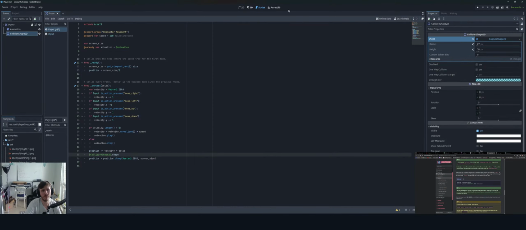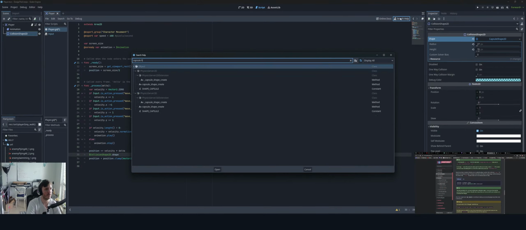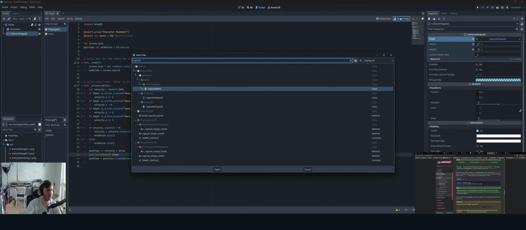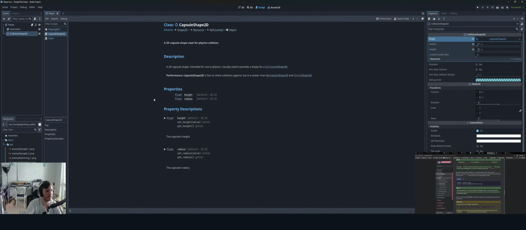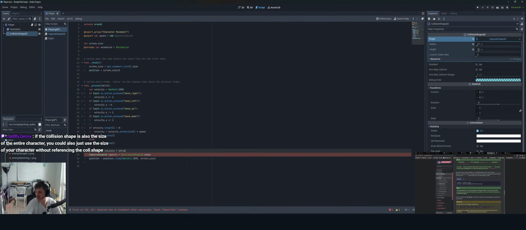I guess I can maybe search for help. So capsule height. So there's capsule. So properties, float height and float radius. So can I say something like this potentially.